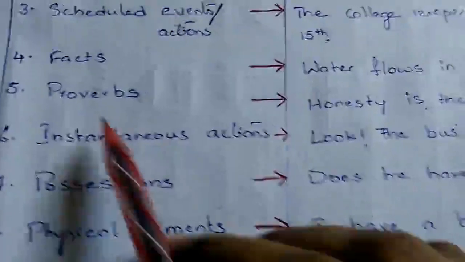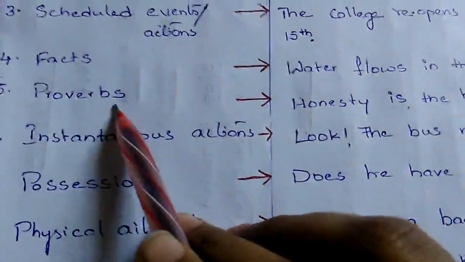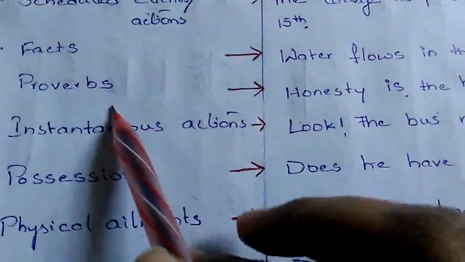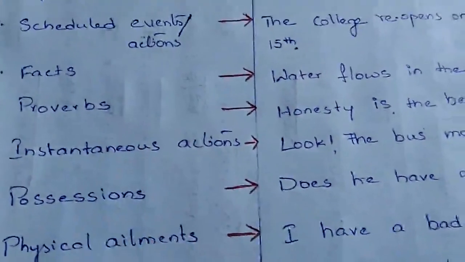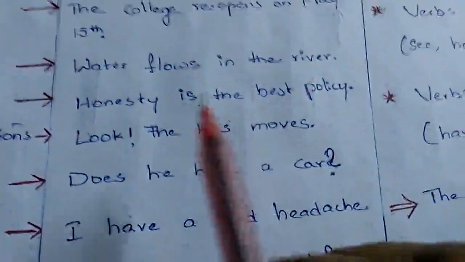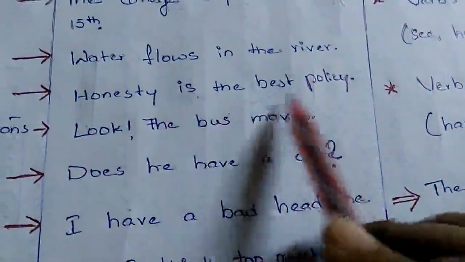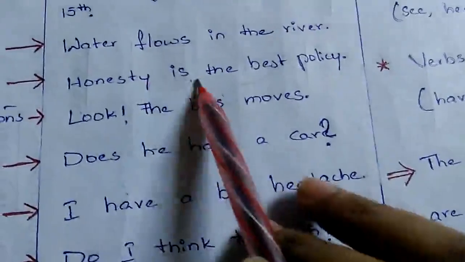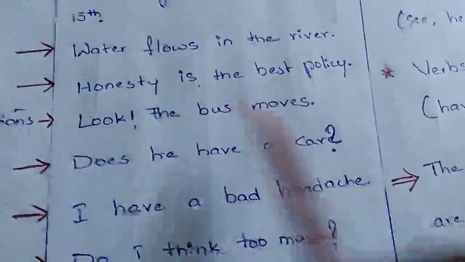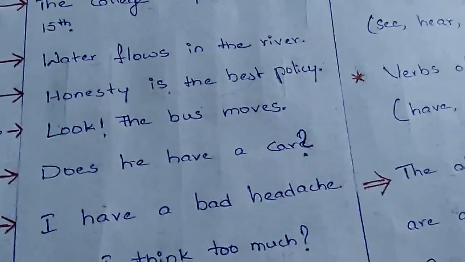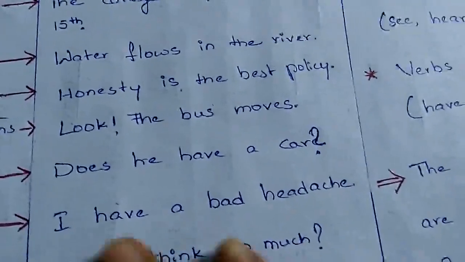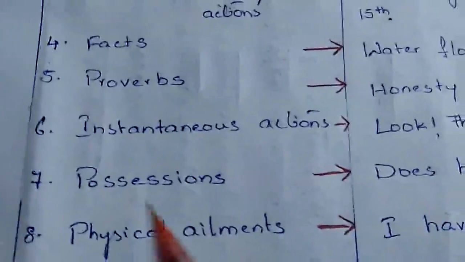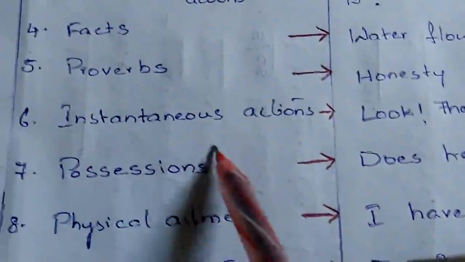And now the fifth one, when we are trying to refer to some proverbs or sayings, we keep these proverbs or sayings also in simple present tense. Honesty is the best policy. This is a saying. This kind of sayings or proverbs are also kept in simple present tense.